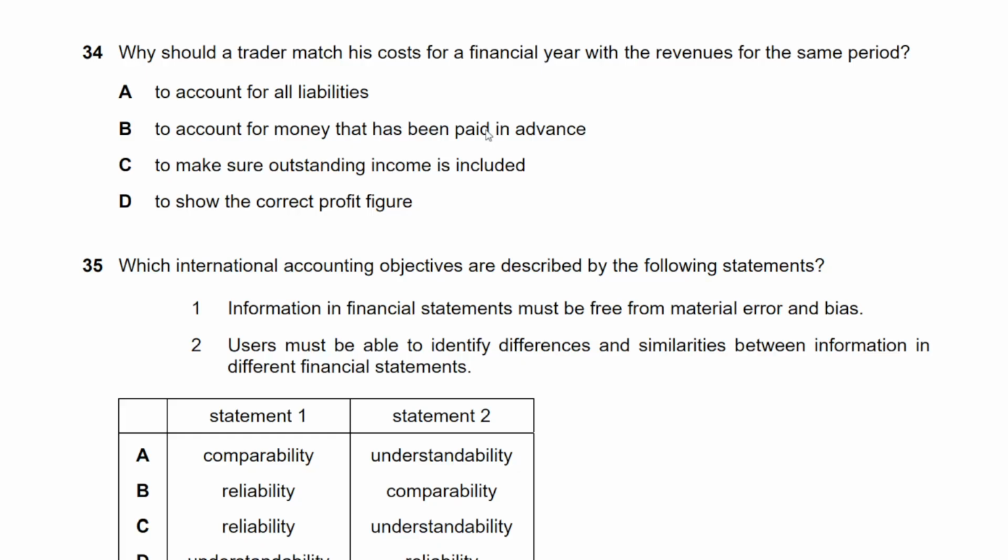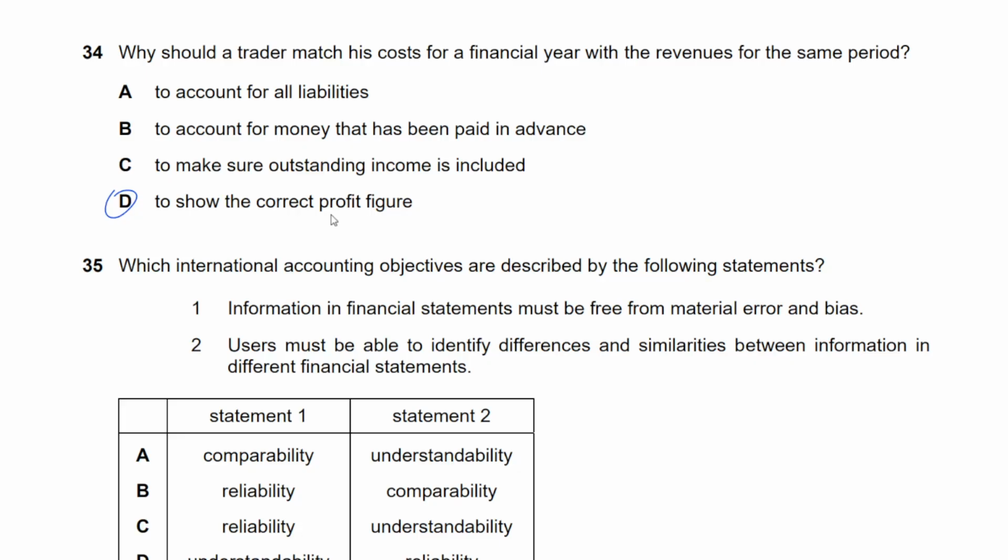Okay, so the others are a bit linked, but I think D is the best option because this is a generally right answer, that's the main idea, isn't it? Although the others are also pretty linked. To account for all the liabilities, a little vague, but it's linked to the answer. To account for money that has been paid in advance, that is also so.